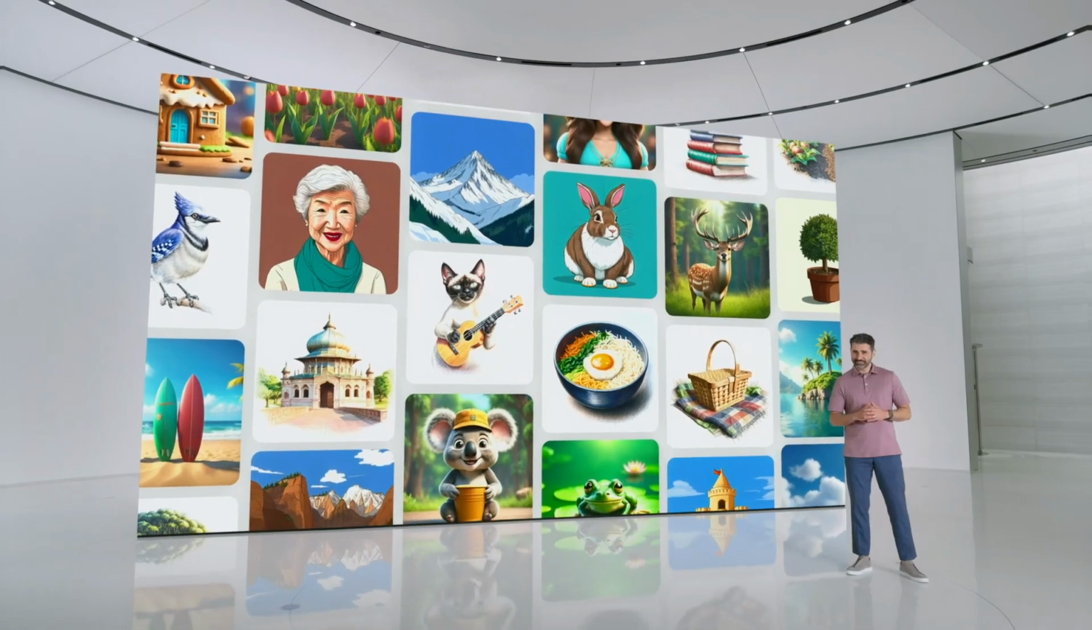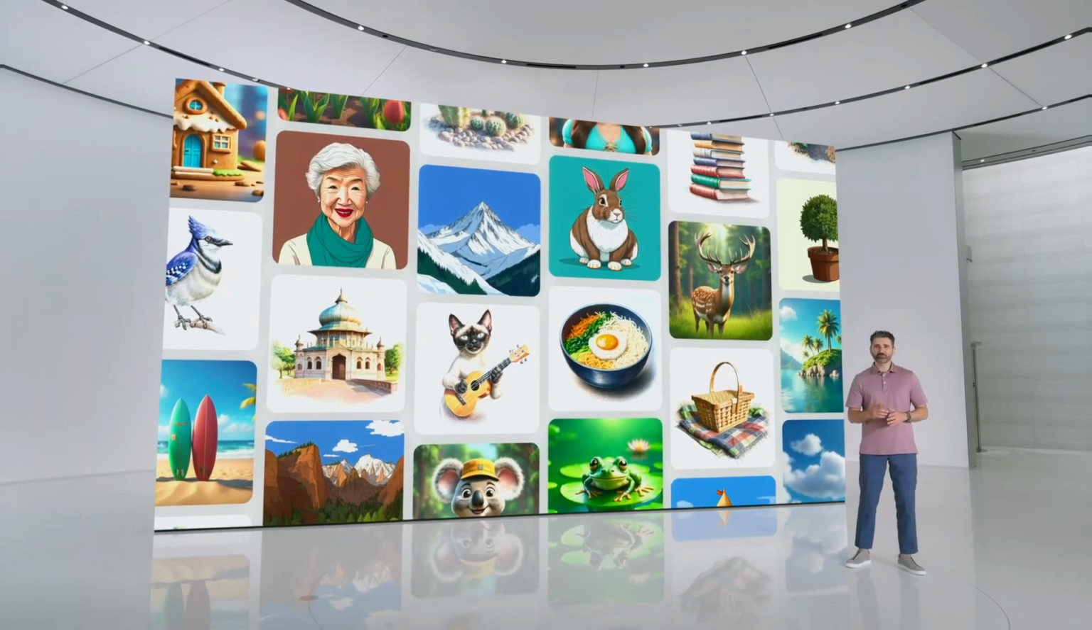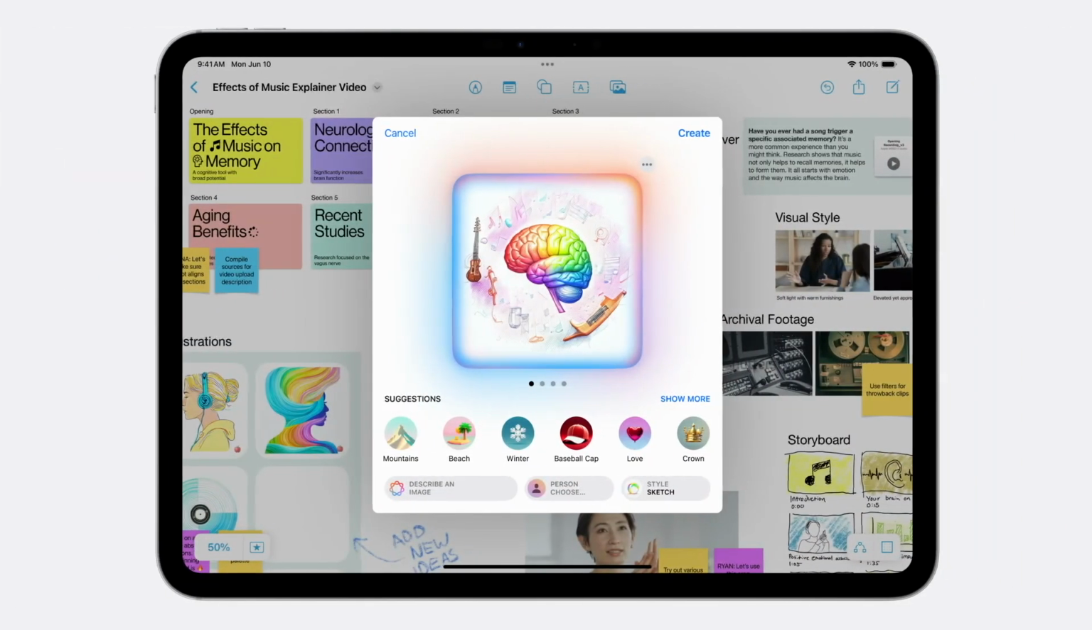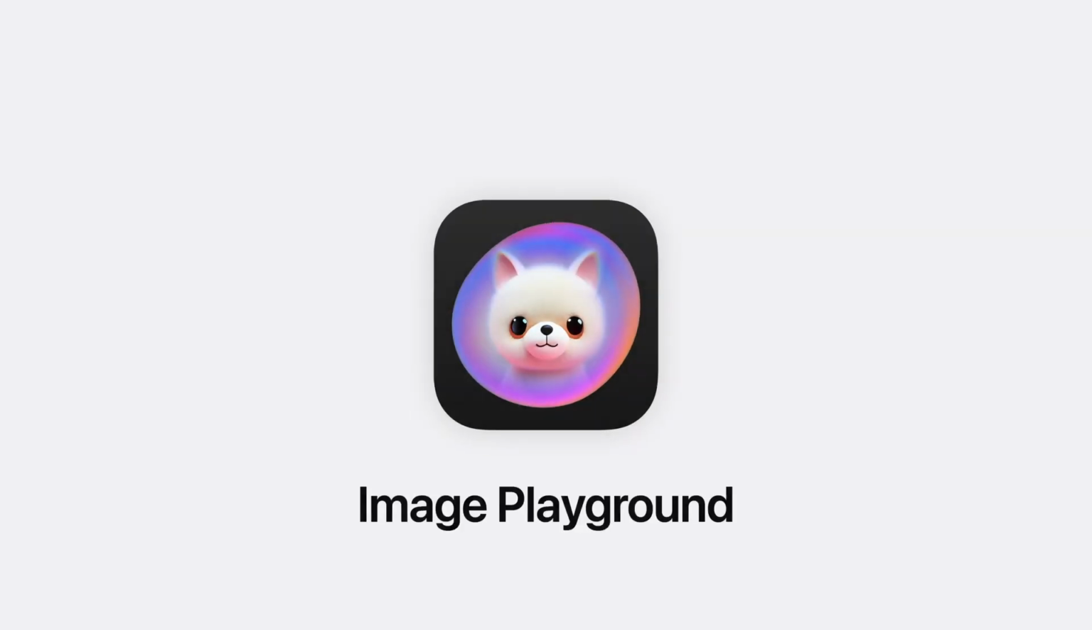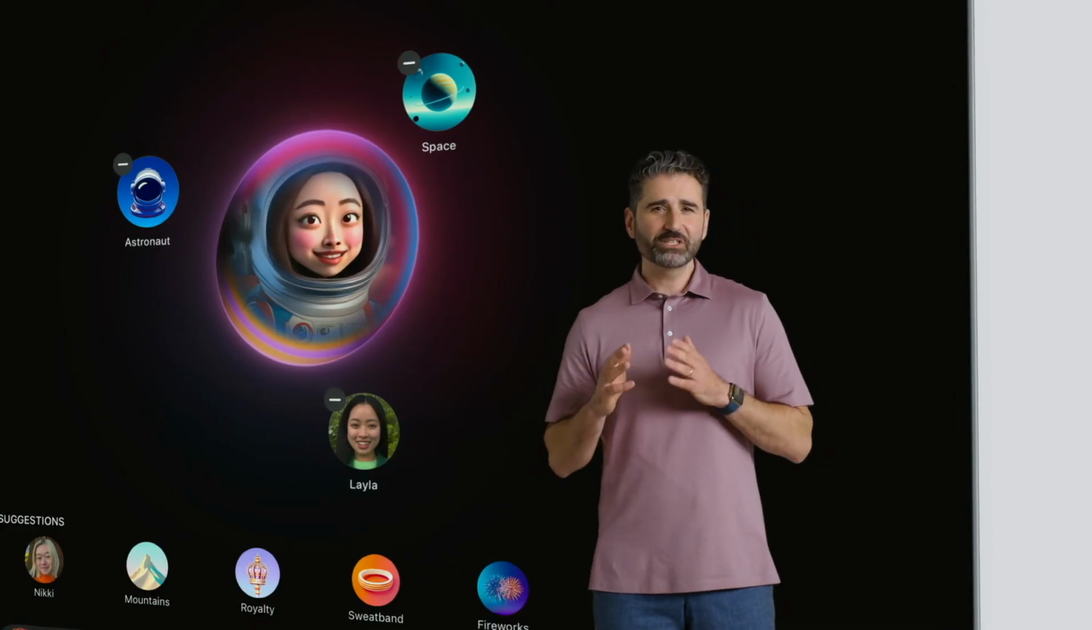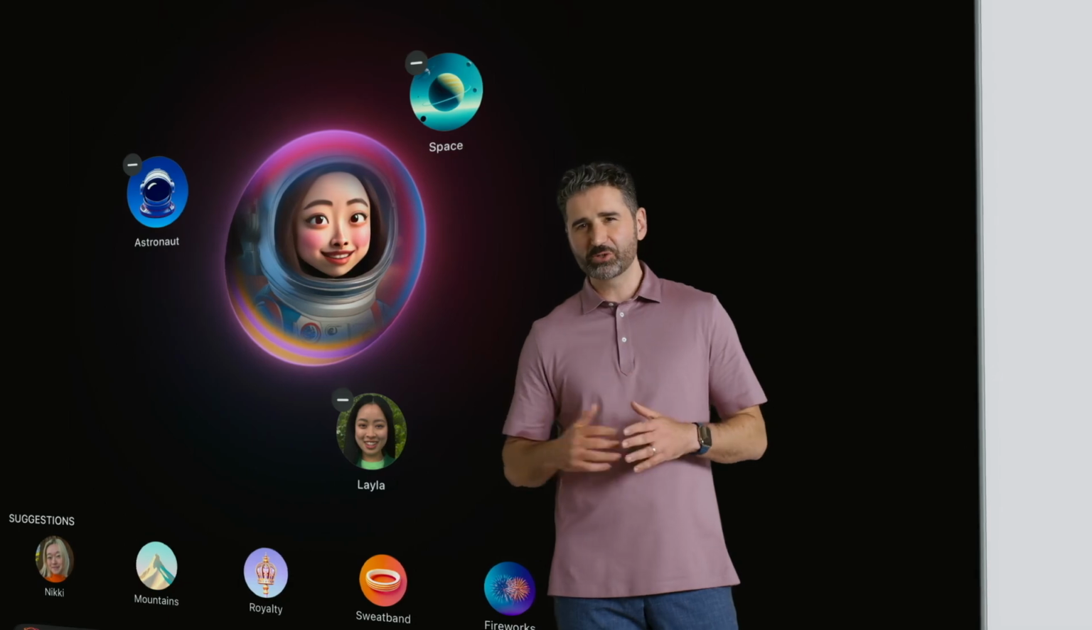In addition to messages, this experience is also available in apps like Keynote, Pages, and Freeform. We've also built a dedicated image playground app. You can use it to try out styles, play around with different concepts, and make something to share with friends in other apps or on social media.